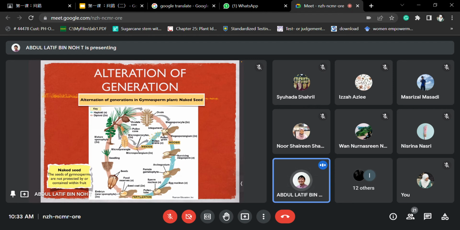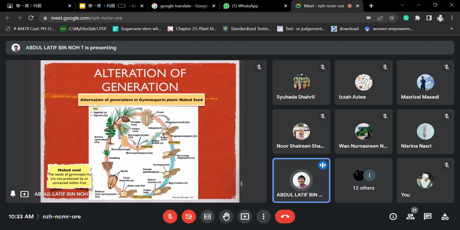Alright, so with the assistance of the environment, they will try to catch up with the ovules, with the ovule cone. In the ovule cone, they have the megasporocytes inside, so normally they will produce the eggs inside, like angiosperms.